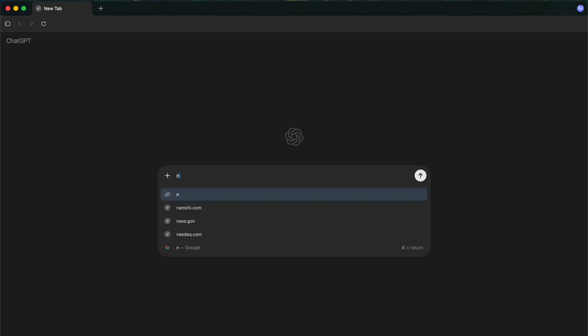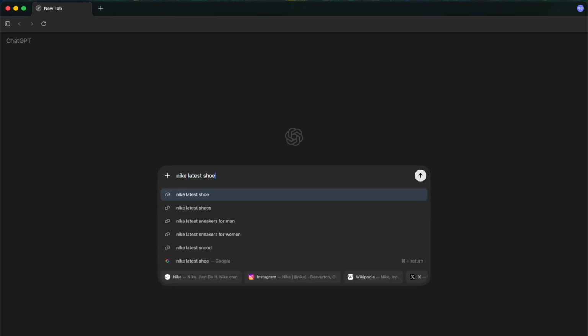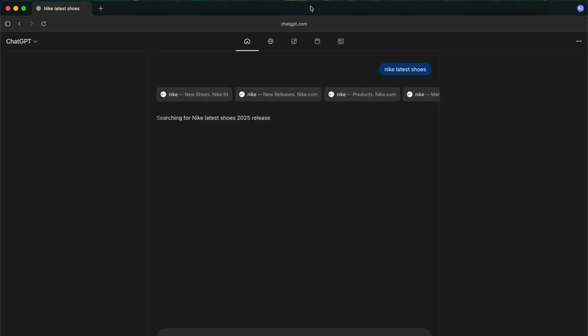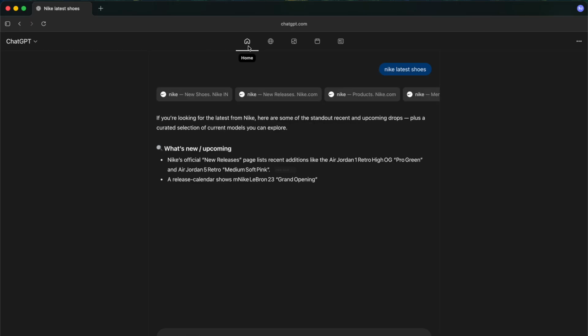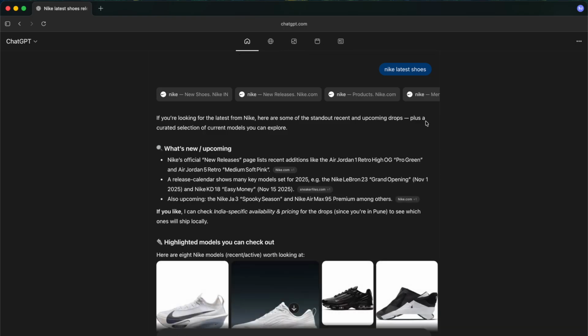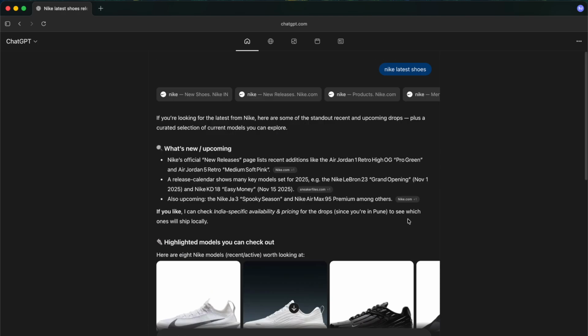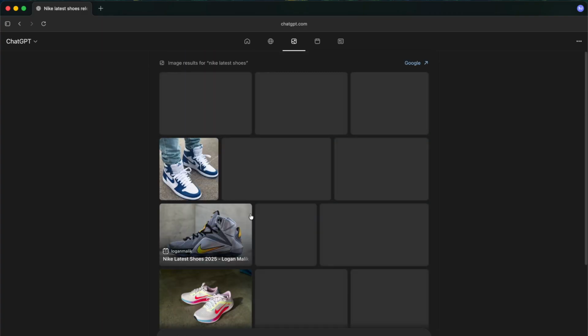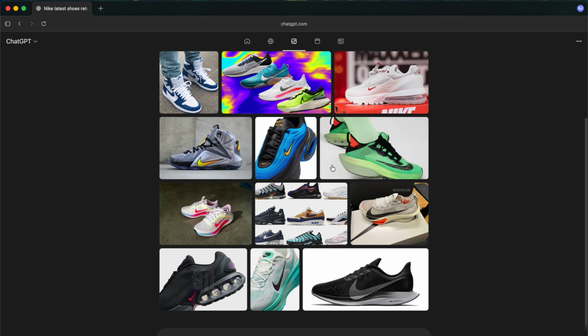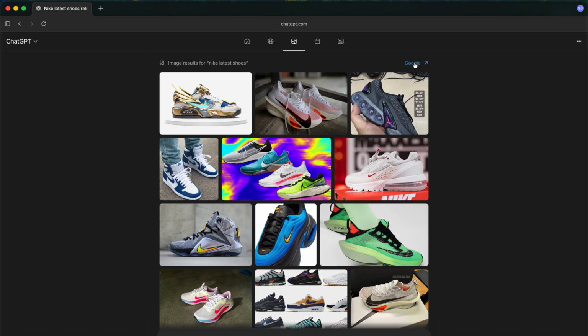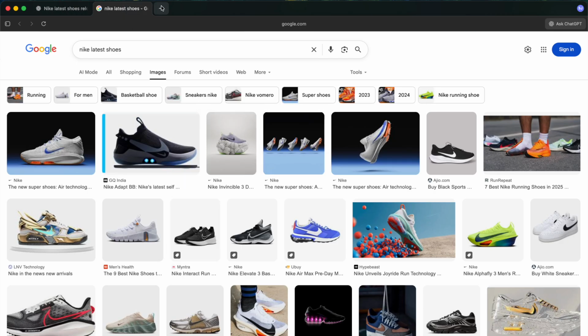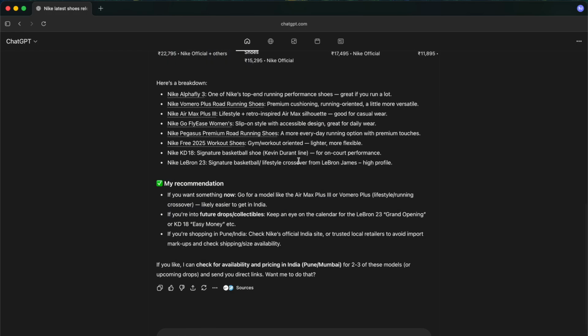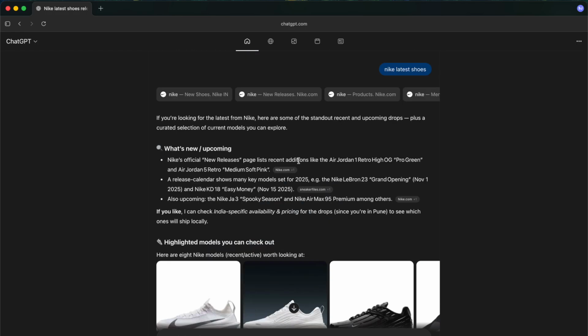Now let's try a basic search: Nike latest shoes. They have improved the UI. In this web interface of the browser, you have home, search, images, videos, news. If you're using the ChatGPT search feature in the application, you'll see just this part, but they have given here the search links they used to scrape the data, and images, which I think are also sourced from Google. You can redirect yourself to Google to see. So they have organized the search results in a better way.